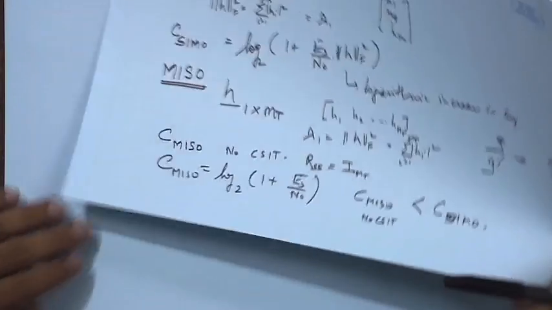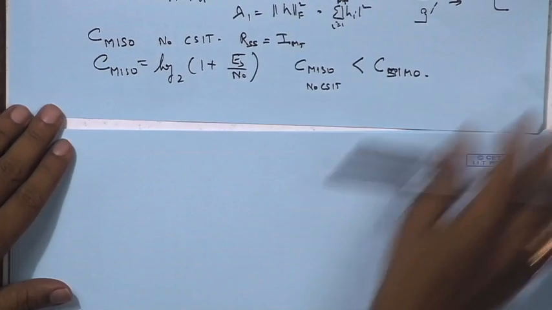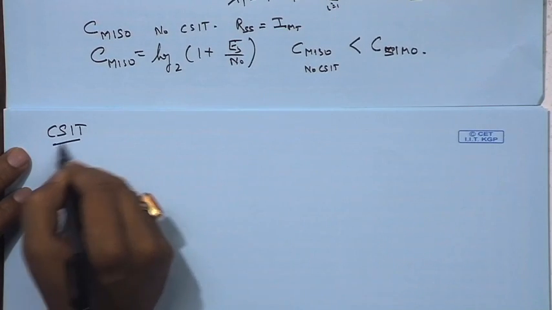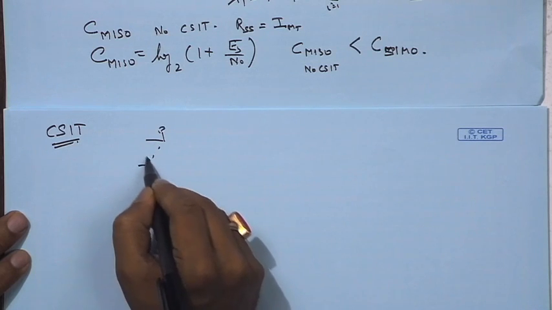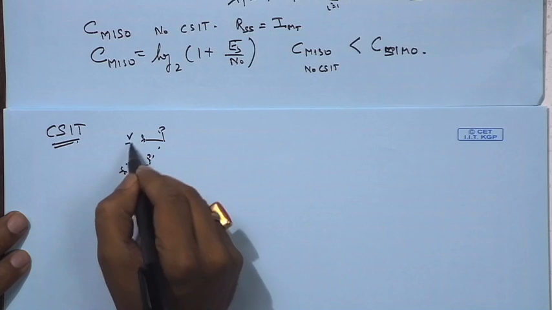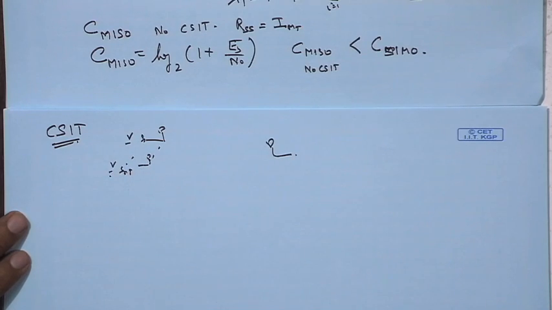Whereas, if there is channel state information at the transmitter, then you have this case: you have S1 to SMT, but then there is something getting multiplied at some point, and there is one receive antenna. If you would remember, we had studied the dominant eigenmode, and we had also studied transmit MRC.